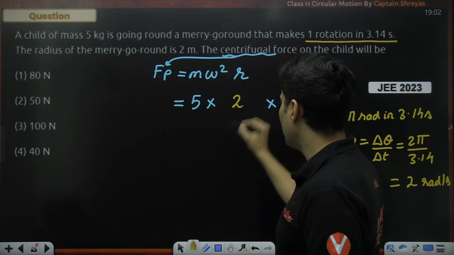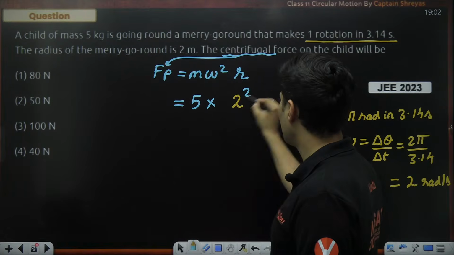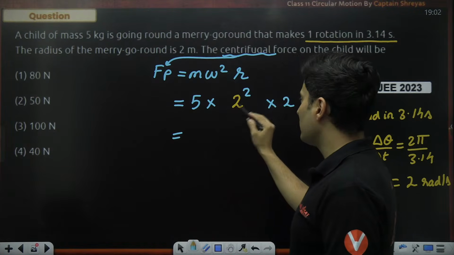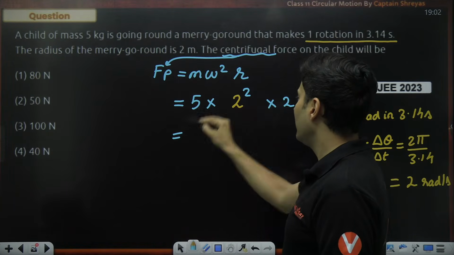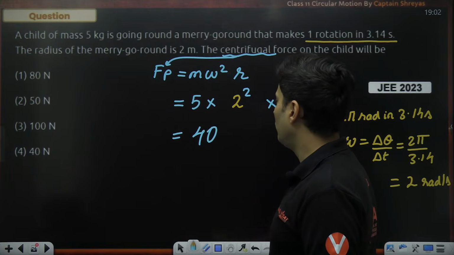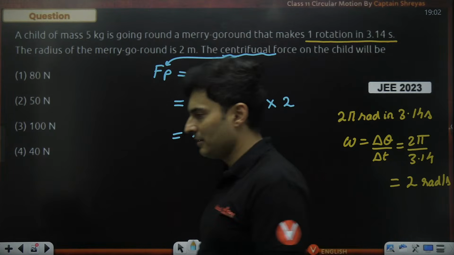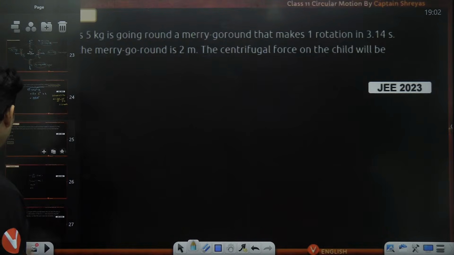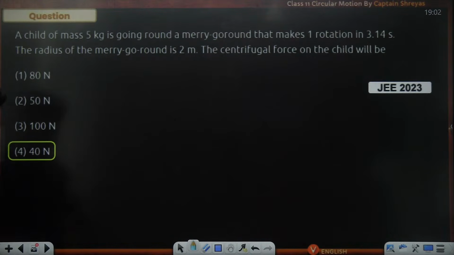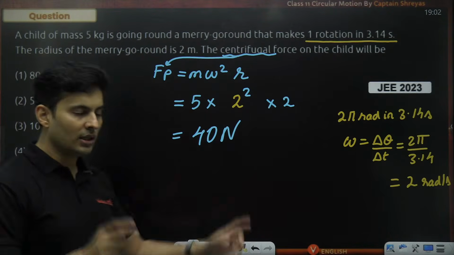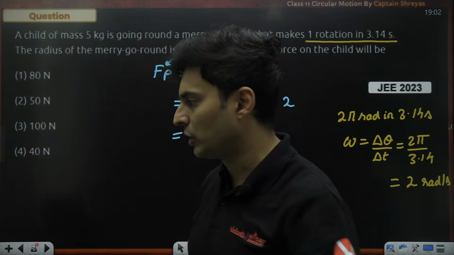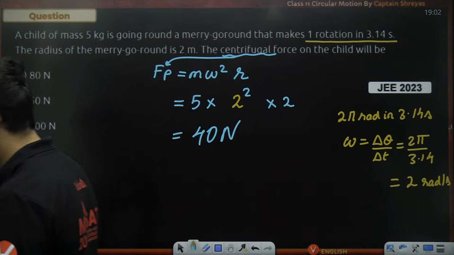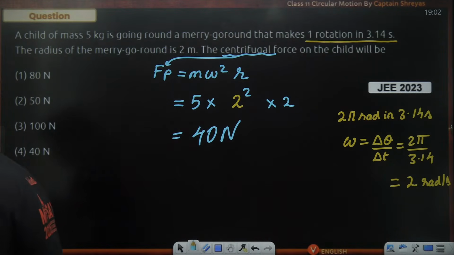So substitute that over here. But do not forget, you have to square it also. 2 square is 4. 4 2s are 8. 8 5s are 40. So 40 Newton is the answer. Yeah, everyone got it? Okay, yes, option number D, 40 Newton is the correct answer. Perfecto. Let's go.